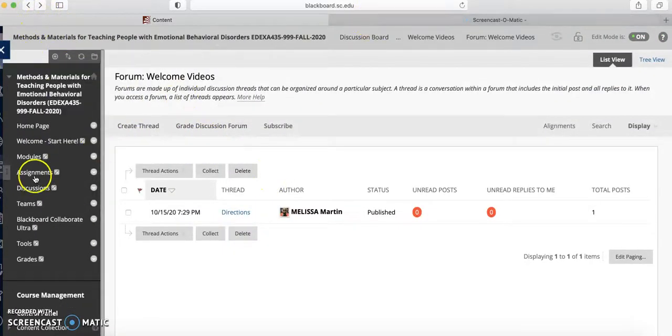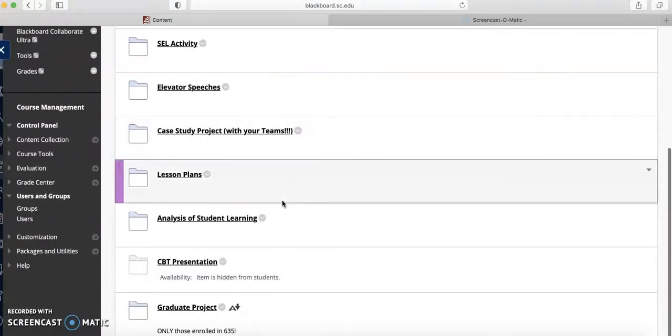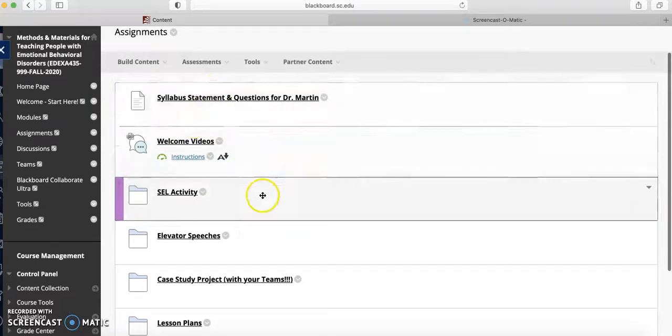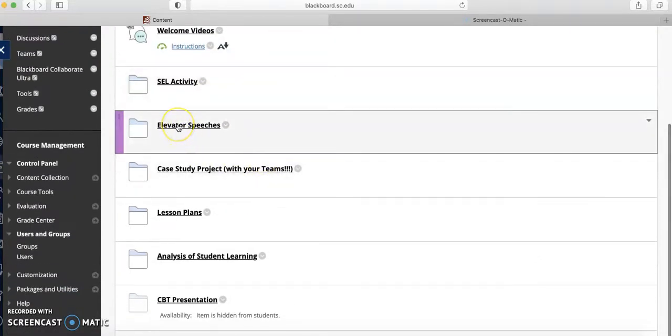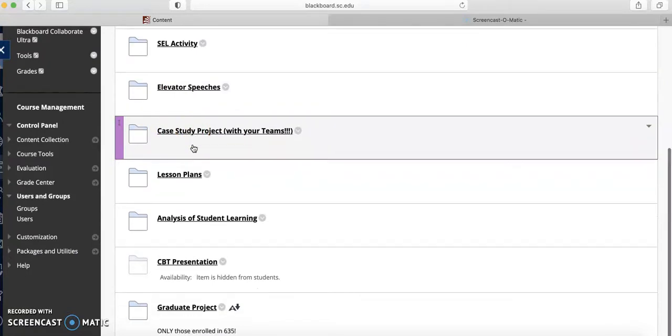If we go back to assignments, you'll see most of all the other assignments are available to you just because most of them are continuous. So for instance, you'll do these 3 the first week. You'll do elevator speeches every week after the first week. Your case study project is an every week thing.